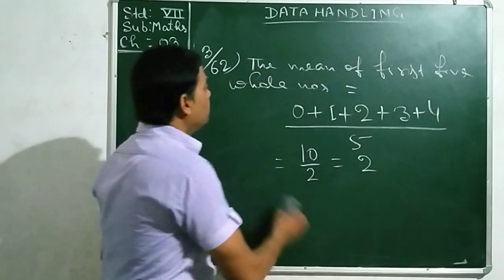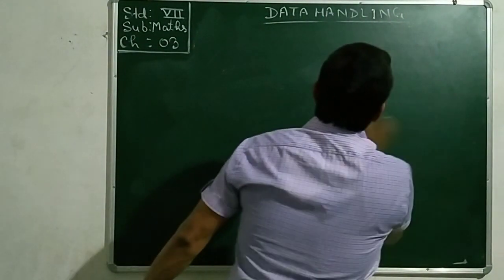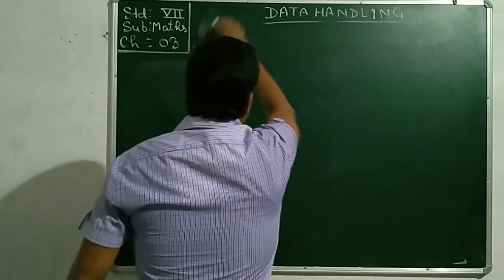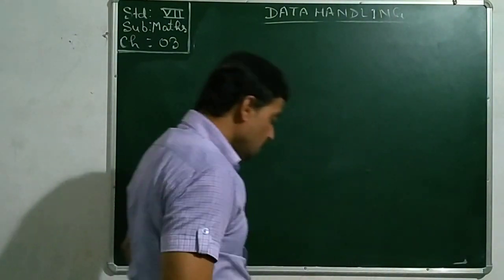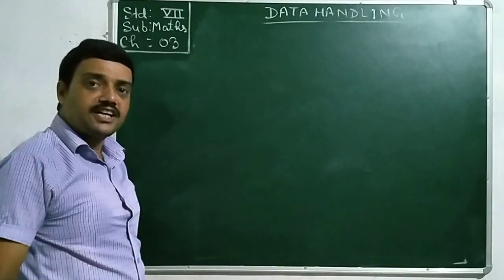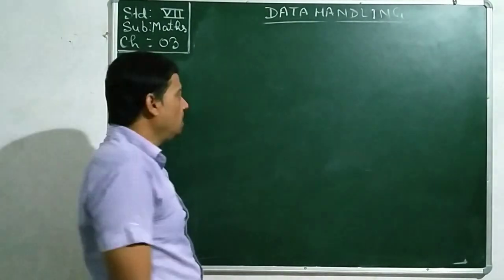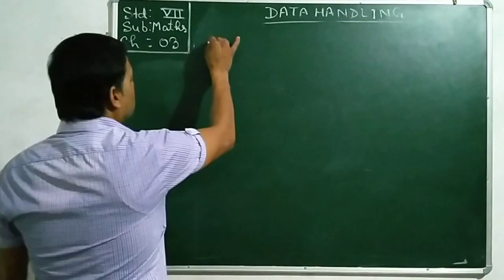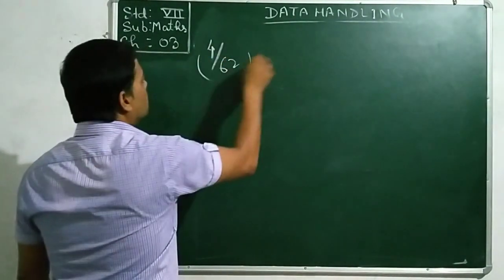Similarly, in the 4-number sum, the score of the cricketer is given for the 8 innings. You need to find out the mean score. Only write a very simple statement.